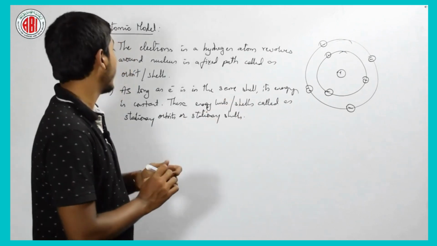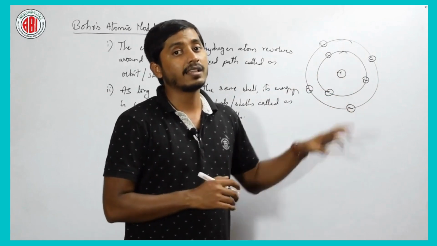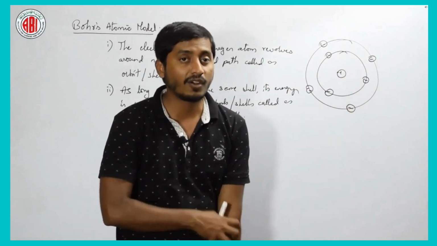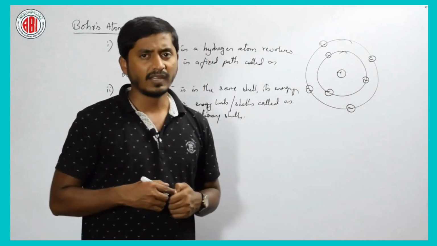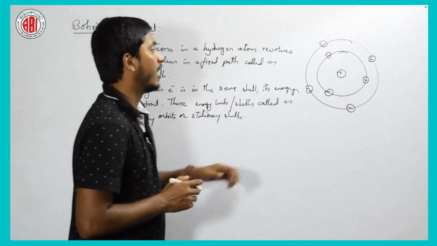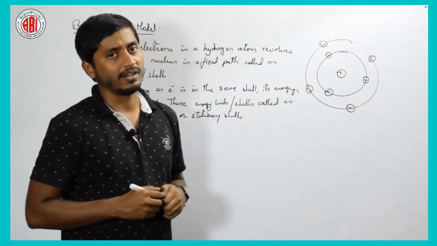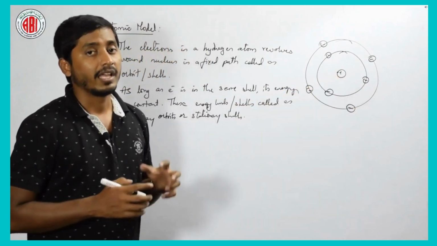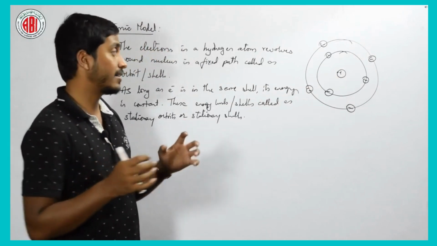What is my second point? As long as the electron is in the same energy level, its energy is constant. That is why they are called stationary orbits or stationary shells. Is it clear? If it wants to jump from a lower energy level to a higher energy level, what will happen?